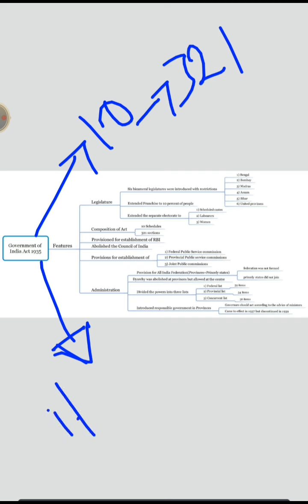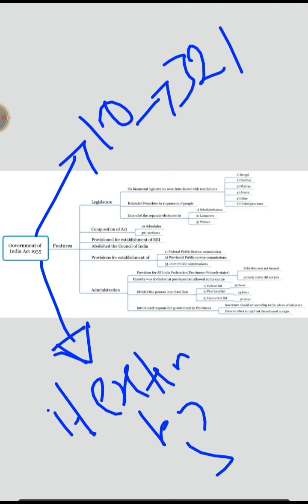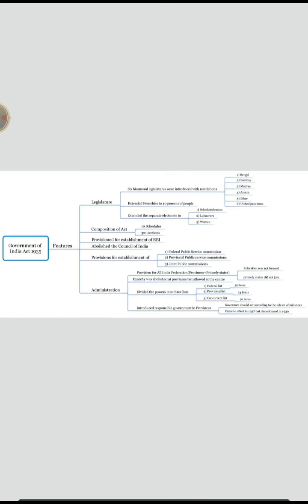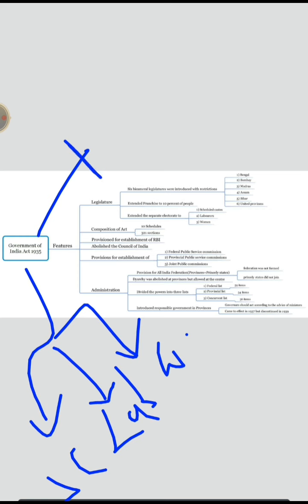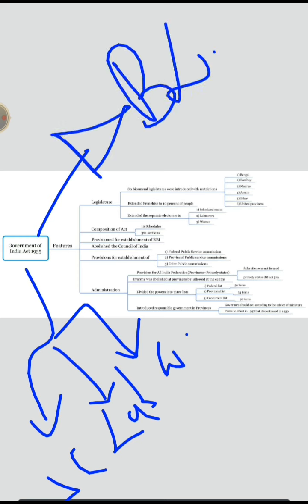It again divided Indians by extending separate electorates to SCs, laborers, and women. See how the Britishers were dividing us. Next, it introduced a bicameral legislature at 6 places. You need to remember these 6 places.